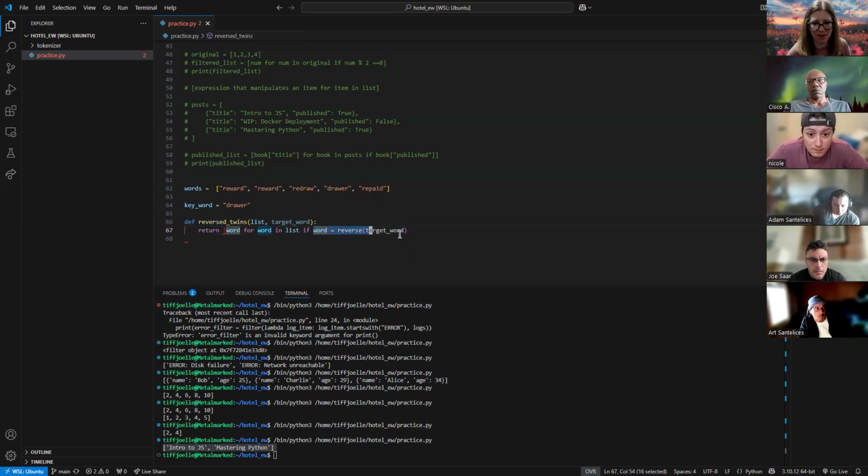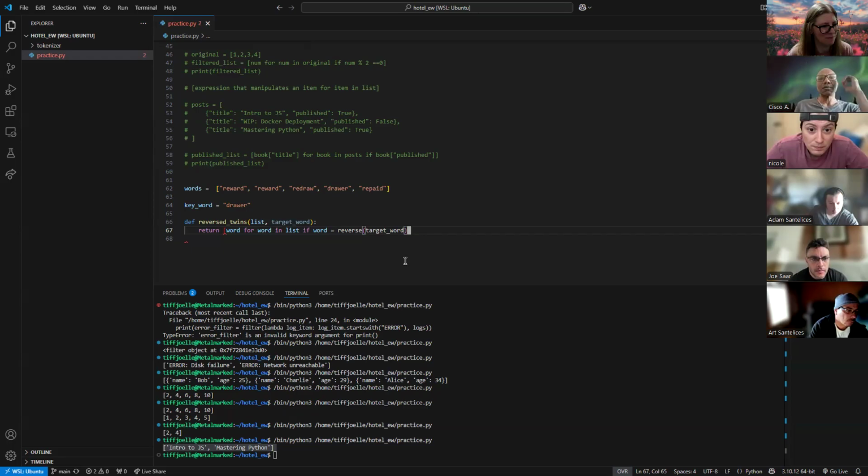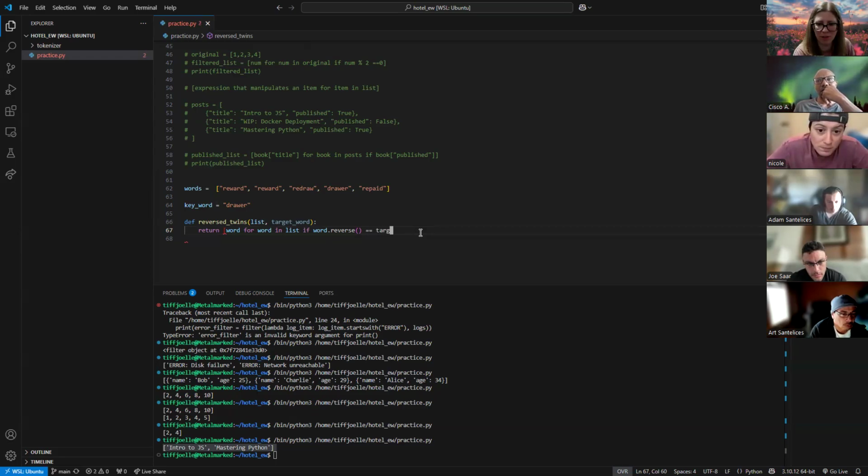Cool. So now that we have our little pseudocode here, this is not correct Python syntax. How do I figure out the reverse of a word? Does anybody know? I didn't know. I had to Google it. Is it just dot reverse? Is that a thing? That is not what I came up with. If word dot reverse equals target word.